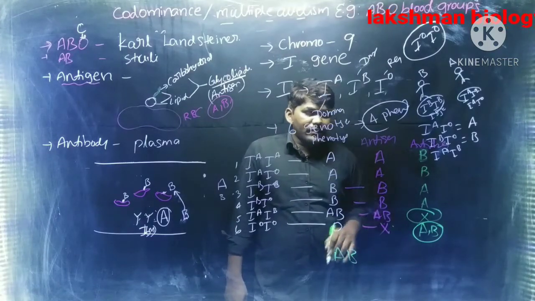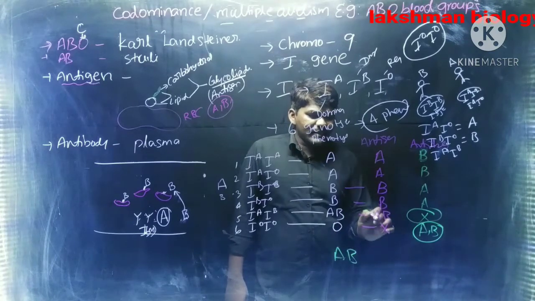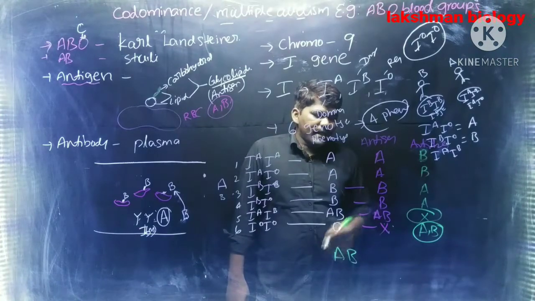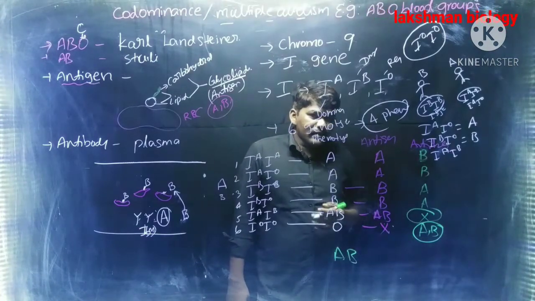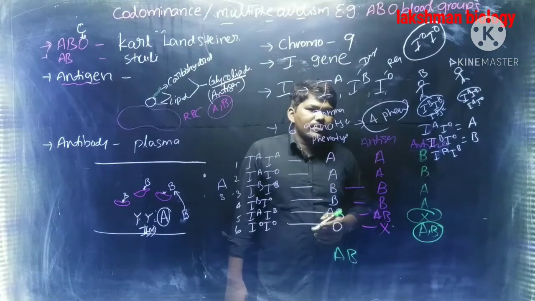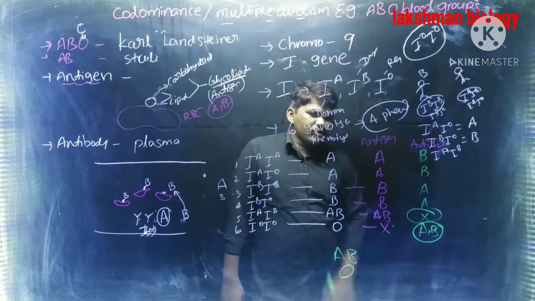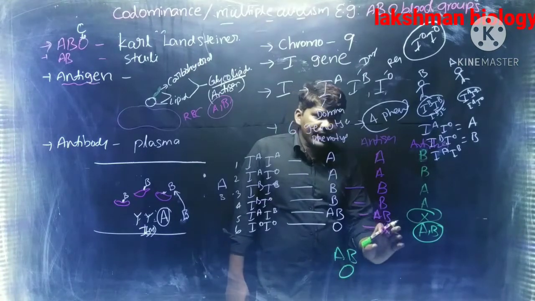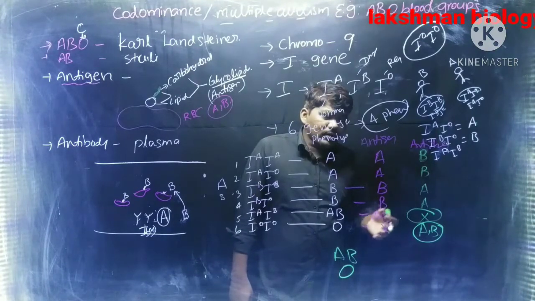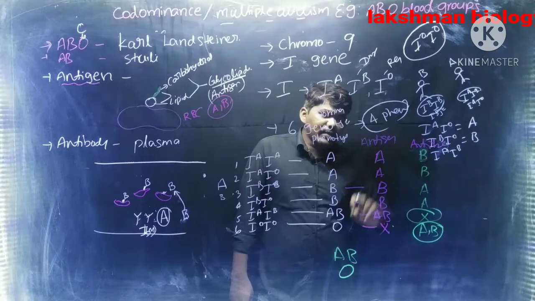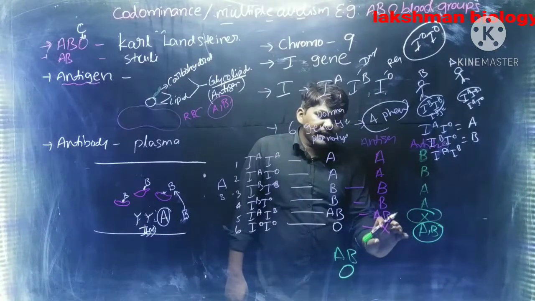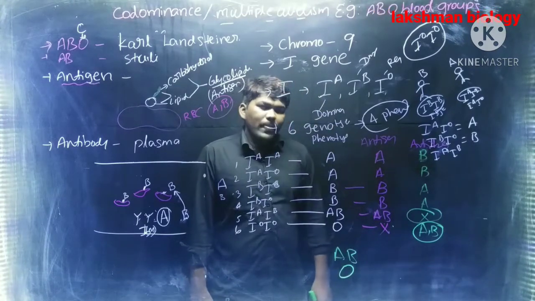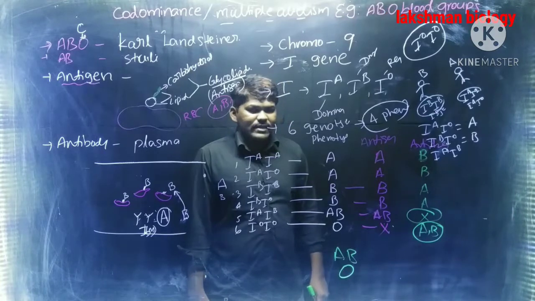Then while donating blood, we have to see the antigens of the donor. While receiving blood, we have to see the receiver's antibodies. Here O is called universal donor. Why is O called universal donor? It does not contain any antigens. For the donor we see antigens and for the receiver we see antibodies. Here the donor does not contain any antigens, hence he can give blood to any person. O is the universal donor and AB is the universal receiver.